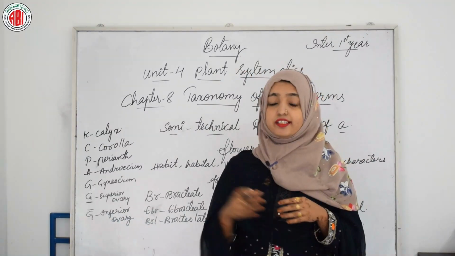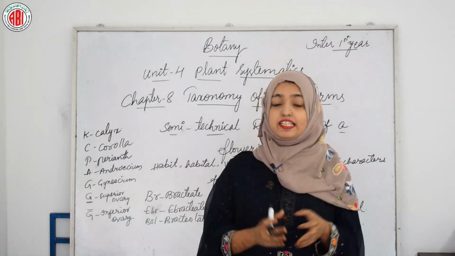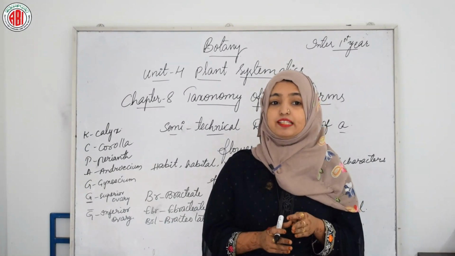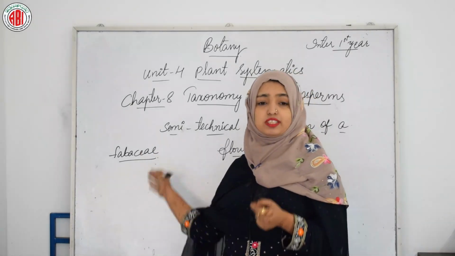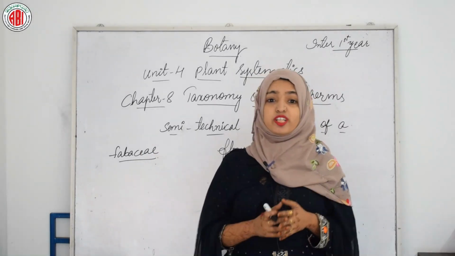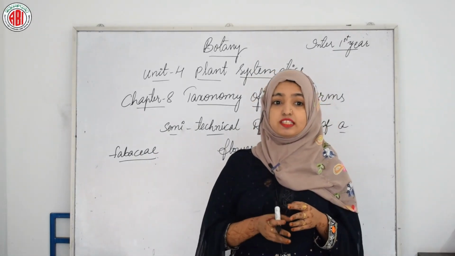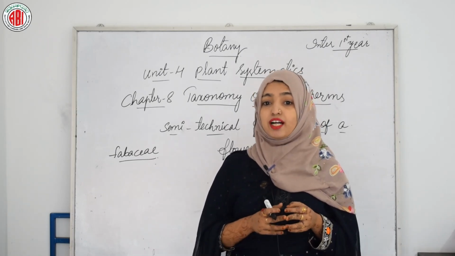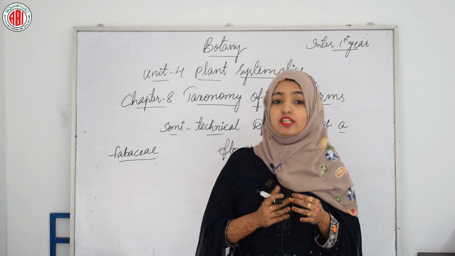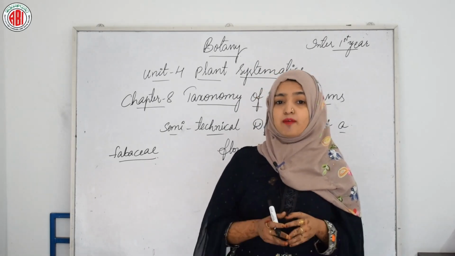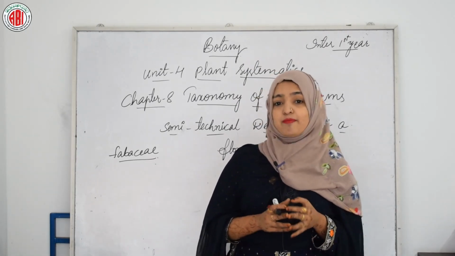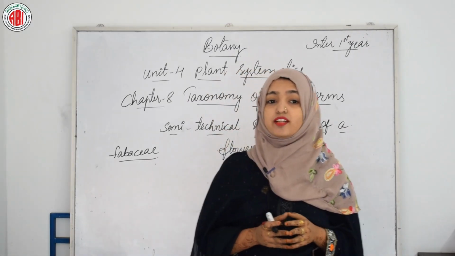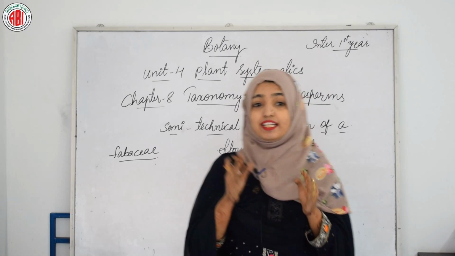So for understanding this floral formula in detail, let us move forward towards the description of one important family, that is Fabaceae. This family was earlier called Papilionoideae, a subfamily of Leguminosae in the Bentham and Hooker system of classification, and plants of this family are distributed all over the world, mostly tropical and subtropical in mesophytic habitats. It comprises about 8,500 species under 450 genera.